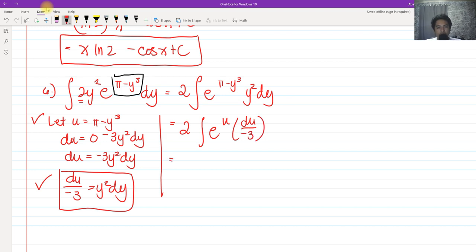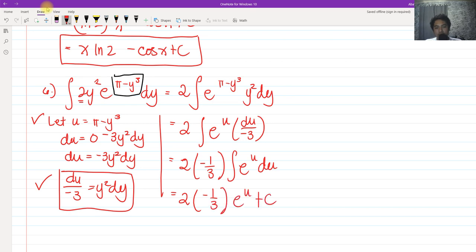So I can factor out negative 1/3 outside of the integral sign because that's a constant, and I'll be having e raised to u du inside of the integral. Upon integrating e raised to u du, nothing's going to change. It's still e raised to u plus c. And don't forget that we performed u substitution, so we should go back to the original variable. Instead of u, we substitute back pi minus y cubed. So we have e raised to pi minus y cubed plus c.